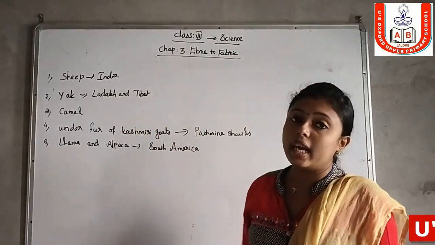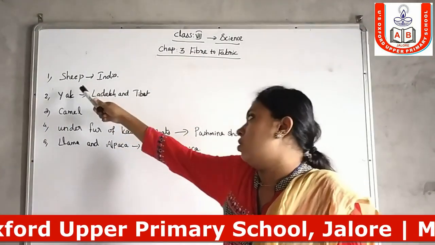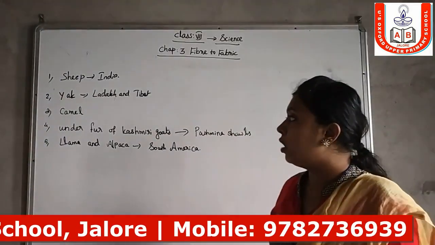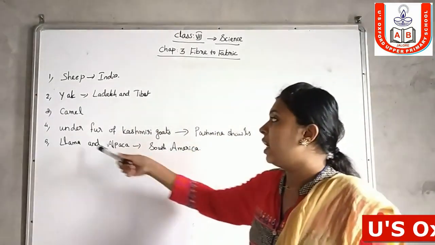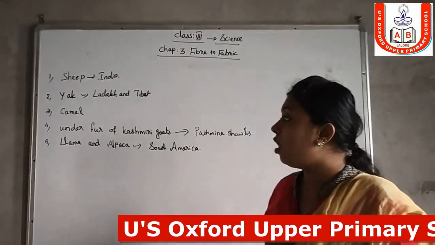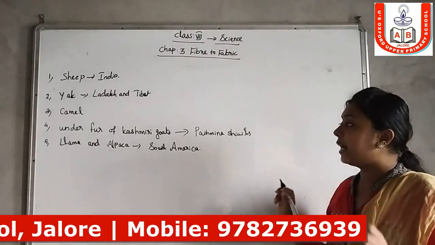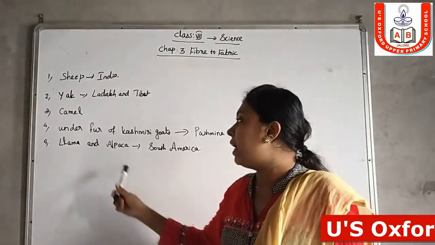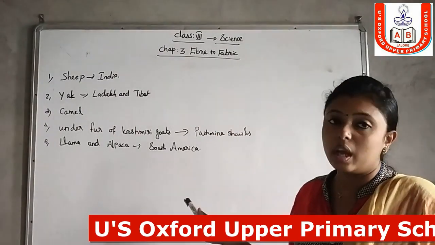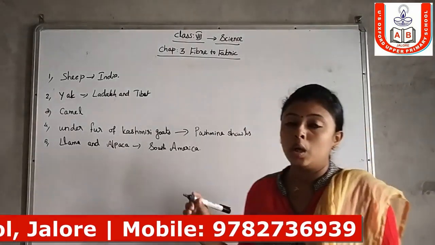To recap: sheep in India, the fleece or wool of sheep is commonly used to make woolen clothes. Second one, yak, obtained in Ladakh and Tibet. Third one, the fleece or wool of camel. Fourth one, the soft under fur of Kashmiri goats, used to make pashmina shawls. Then fifth one, llama and alpaca, mainly found in South America. Their fleece is also used to make woolen clothes.